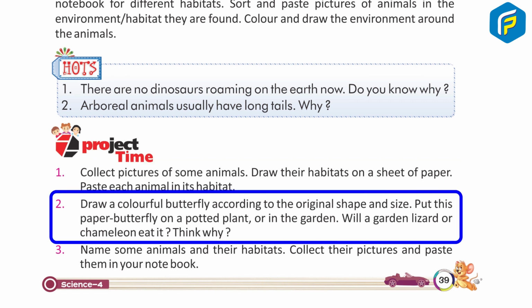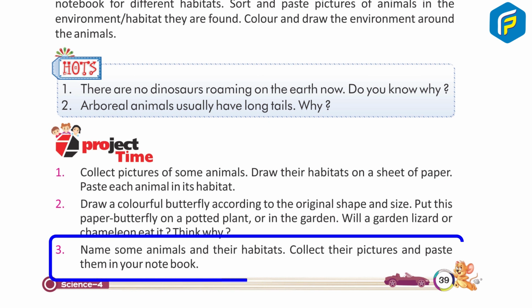2. Draw a colorful butterfly according to the original shape and size. Put this paper butterfly on a potted plant or in the garden. Will a garden lizard or chameleon eat it? Think why. 3. Name some animals and their habitats. Color their picture and paste them in your notebook.